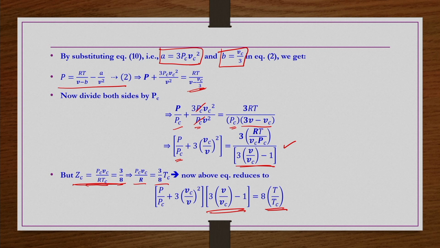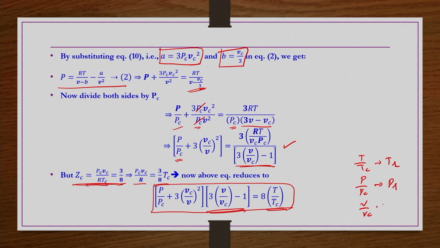So, after substituting this A and B in this equation, we have this expression: P by Pc plus 3Vc by V whole square, multiplied by 3V by Vc minus 1, is equal to T by Tc. And we know this T by Tc is nothing but the reduced temperature, P by Pc is the reduced pressure, and V by Vc is the reduced volume.